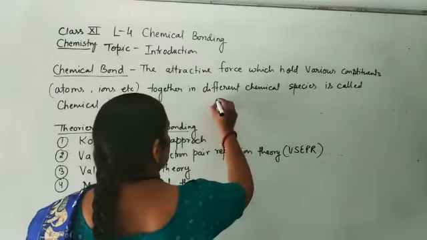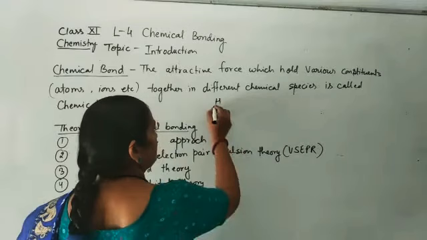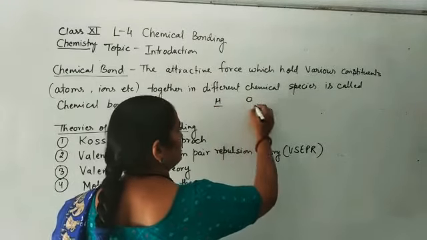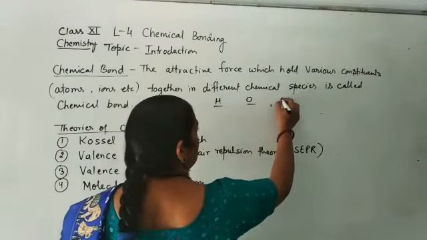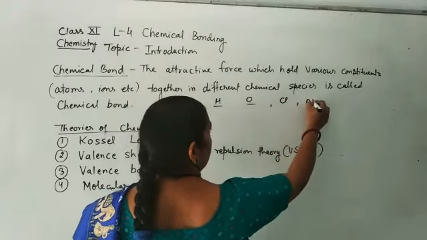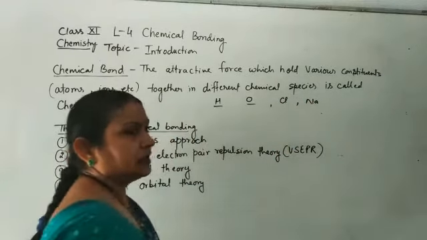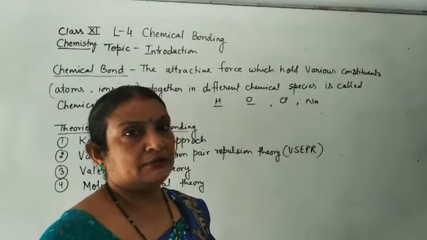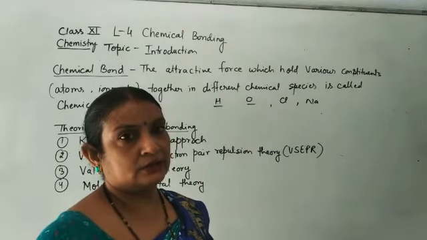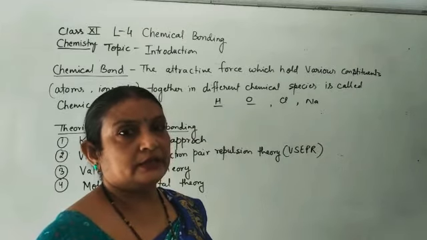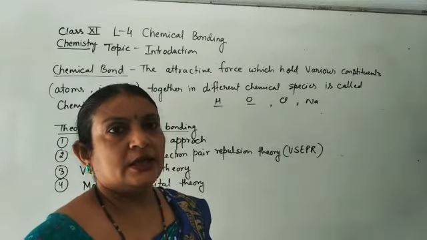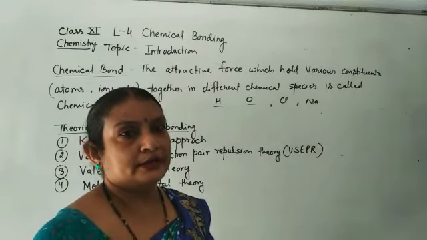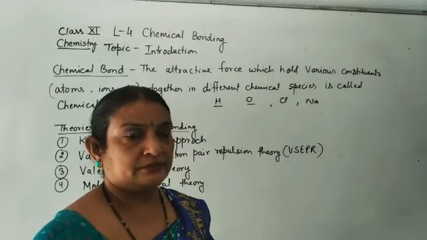Suppose this is a hydrogen atom, an oxygen atom, a chlorine atom, a sodium atom. These elements cannot exist in atomic form. A single atom cannot exist. It is very reactive, it has high energy, and it tends to stabilize itself.